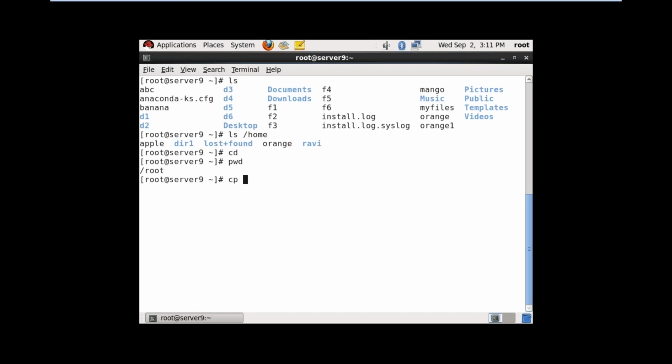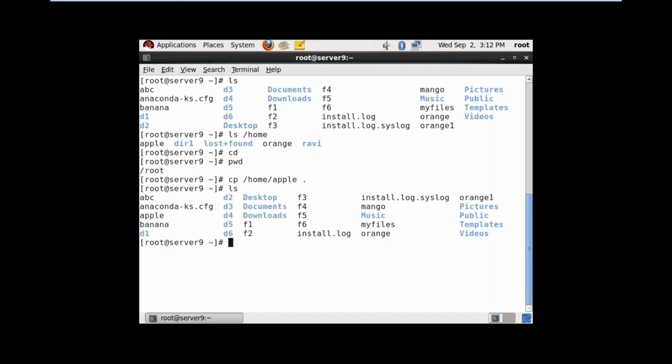So cp, where the file is located, under /home, what is the file name, apple, and where you want to copy, in your location. For your location, just give dot. Dot means current directory.